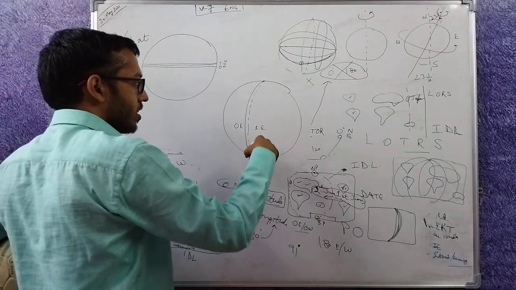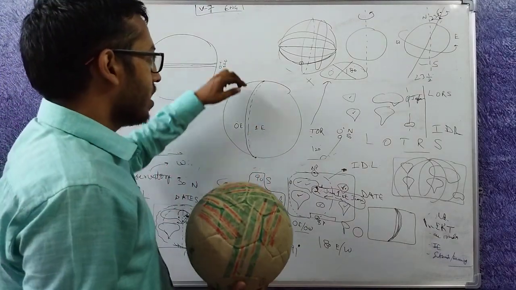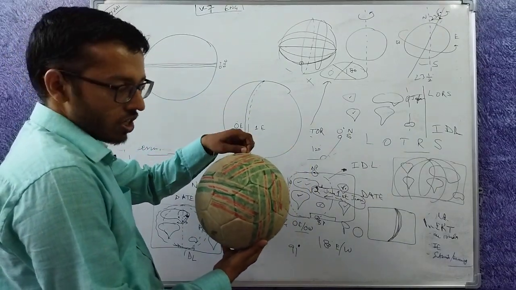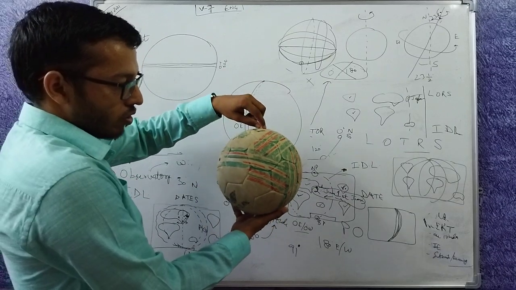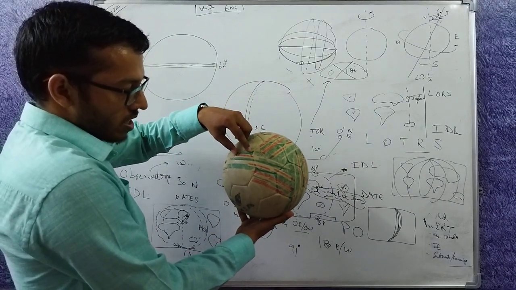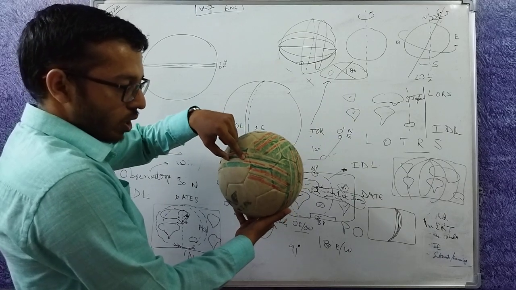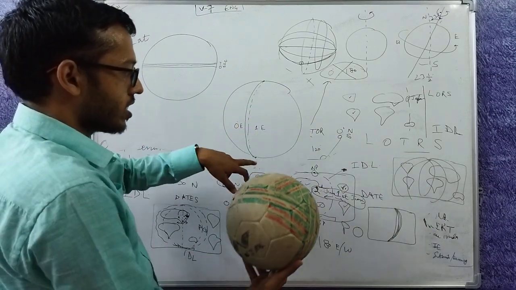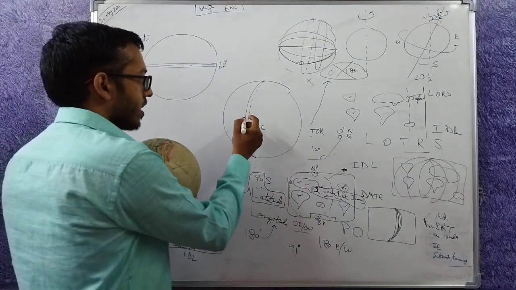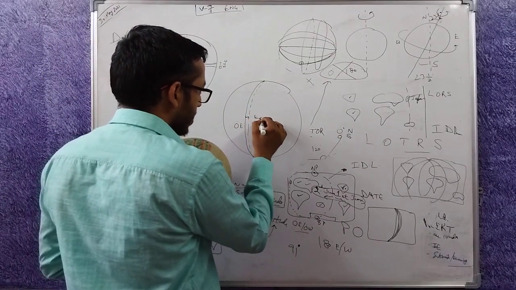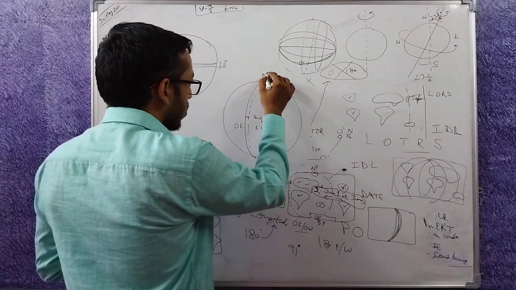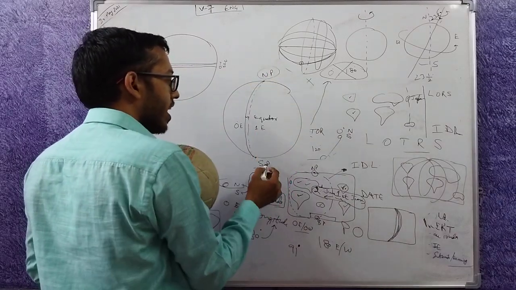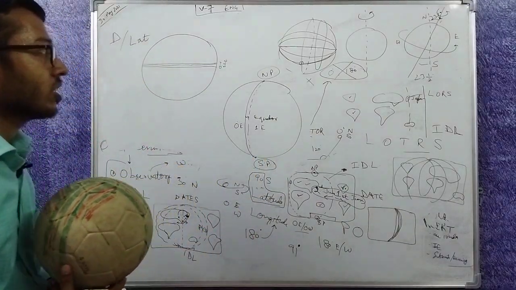So now, what is the distance between them? At the North Pole, they meet together. So distance is 0. They are originating from here. Then when these 0 degree and 1 degree go, the distance between them becomes maximum at the equator. Then they again start coming together, and at the South Pole the distance again becomes 0. So at the equator the distance is the maximum. At North Pole and South Pole, between any two longitudes, distance is 0, because here all longitudes meet each other.